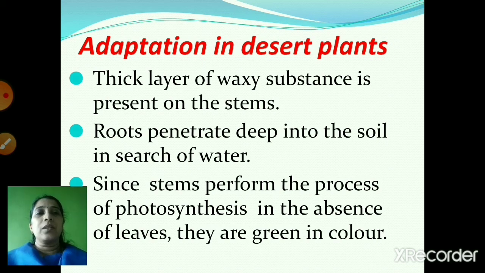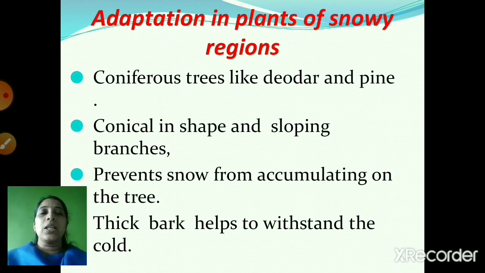So let's move to the next part, adaptation in plants of snowy regions. In the snowy regions, there are coniferous trees like deodar and pine. These trees are conical in shape and they have sloping branches. Because of their conical shape, the snow does not get accumulated on the tree. So whenever there is extreme cold or extreme snowfall, the snow does not get accumulated on the tree, and the thick bark helps to withstand the cold.